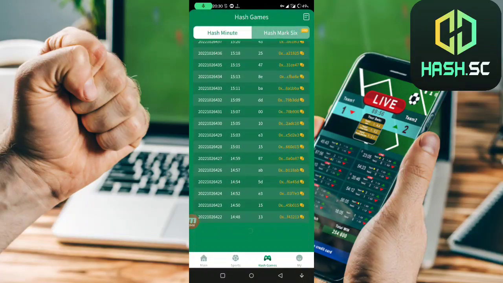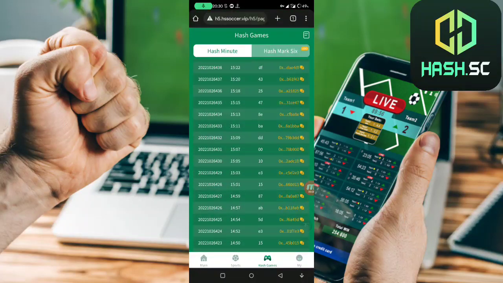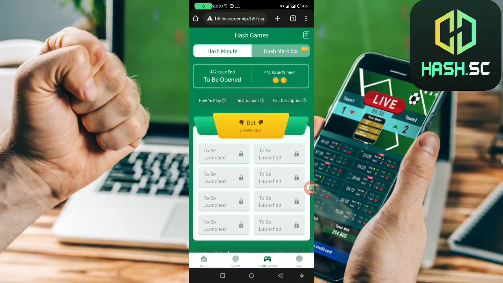Let's wait a few moments. We have here many winners, so you can understand how it works. So let's wait for a few minutes. It says here to be opened. Let's just wait until it's open. Yeah, as you see, this is the last winner.